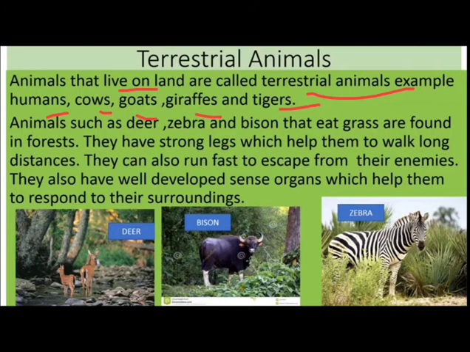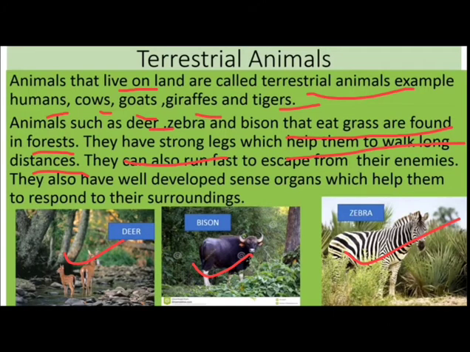Animals such as deer, zebra, and bison that eat grass are found in the forest. They have strong legs which help them to walk long distances. These animals are herbivores because they eat the grass found in the forest region. So this is the deer, this one is the bison, and this is the zebra. They can also run fast to escape from their enemies. They can run very fast and hide themselves from their enemies.